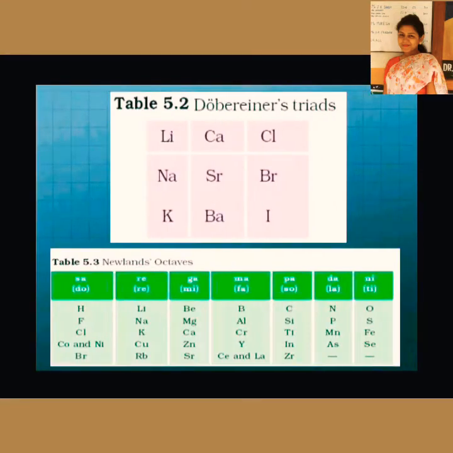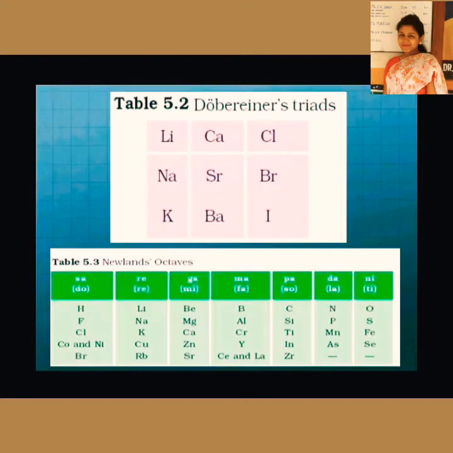Now, you can see in this slide Döbereiner's triad, that is lithium, sodium, potassium. Sodium has the average atomic mass of lithium and potassium. Similarly for calcium, strontium and barium, and the same goes for chlorine, bromine and iodine.